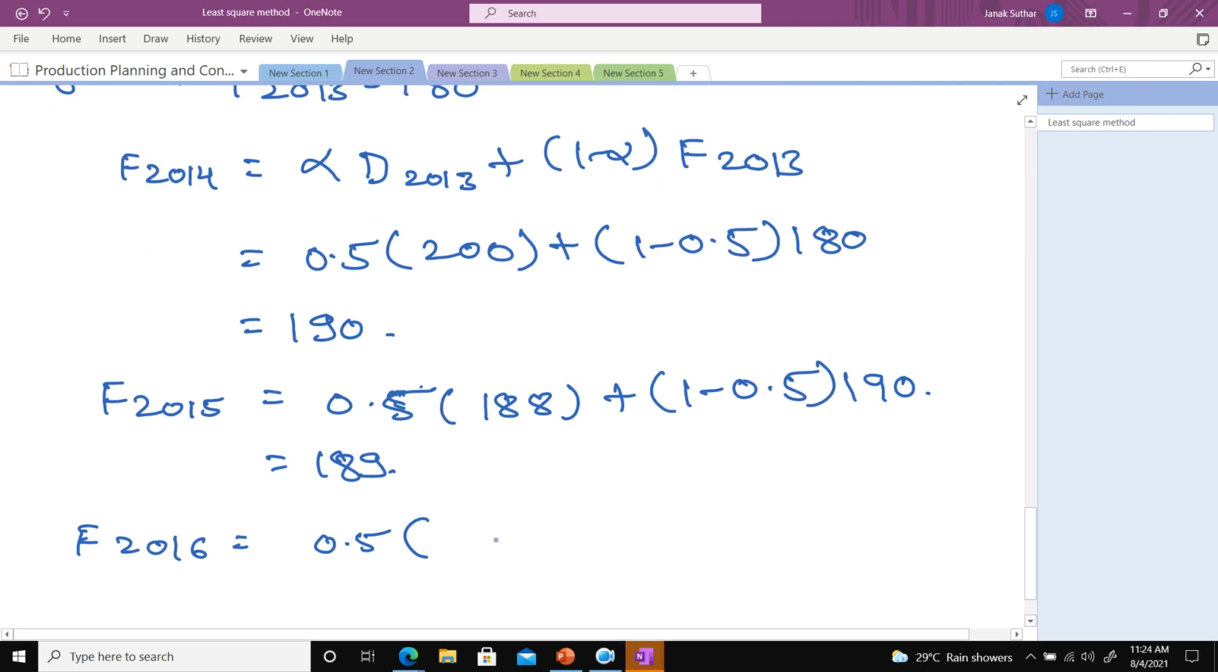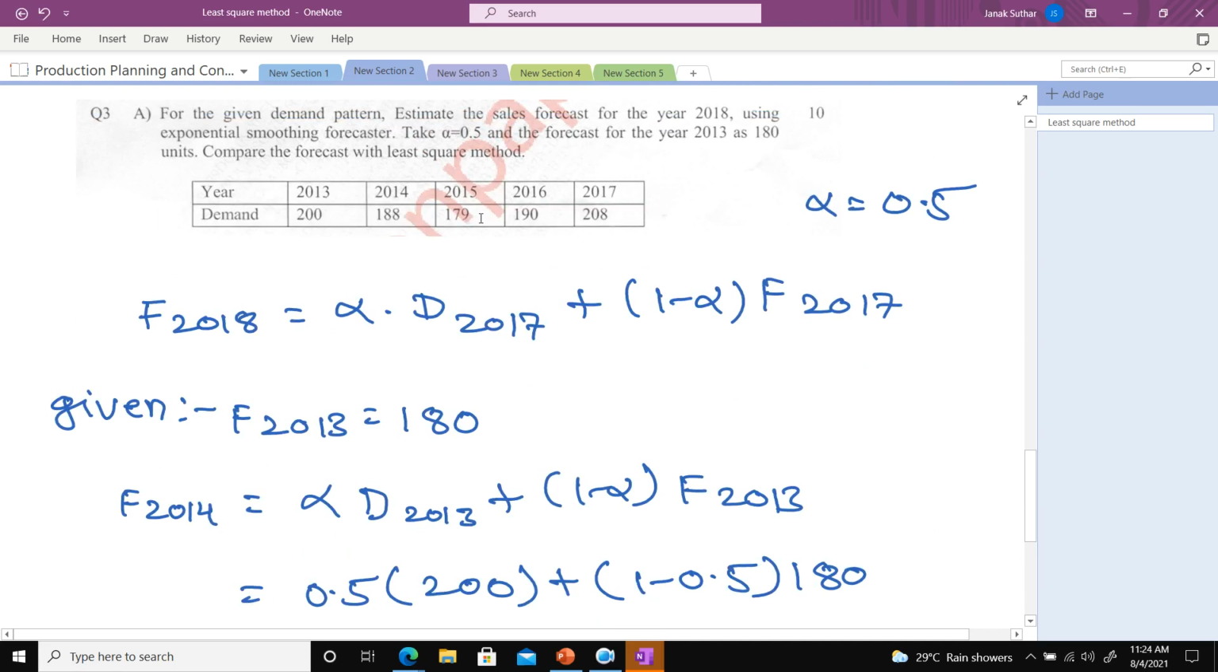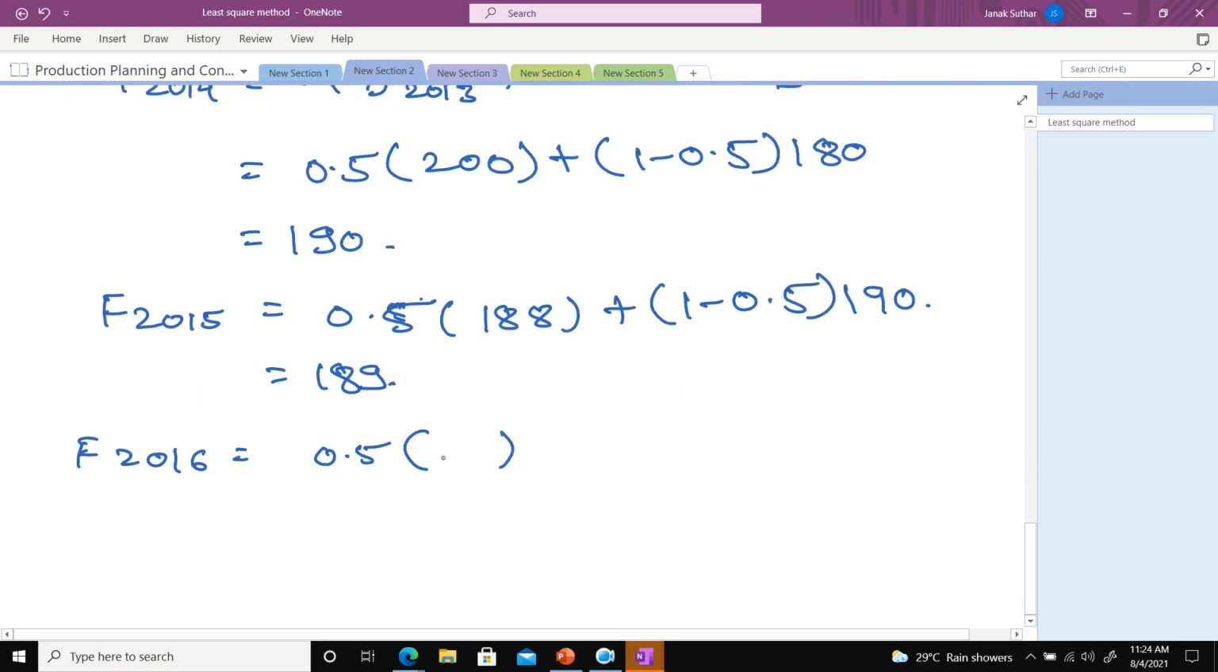Okay. So next, I want to calculate the forecasting for 2016. For 2016, 0.5. What is the demand in 2016? Here you can see that it is 190. So just put here 190 plus 1 minus 0.5, this is the 2015 forecasting. So I put the value here, 189. Can you tell me what will be the forecasting of 2016?